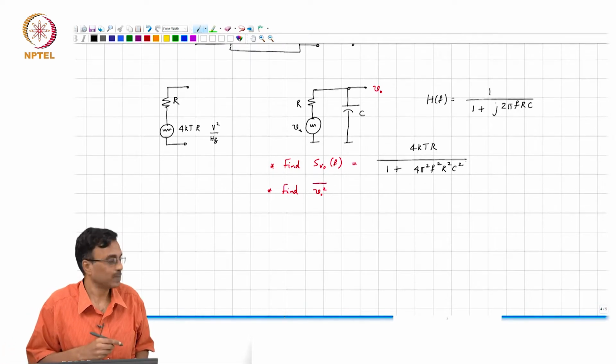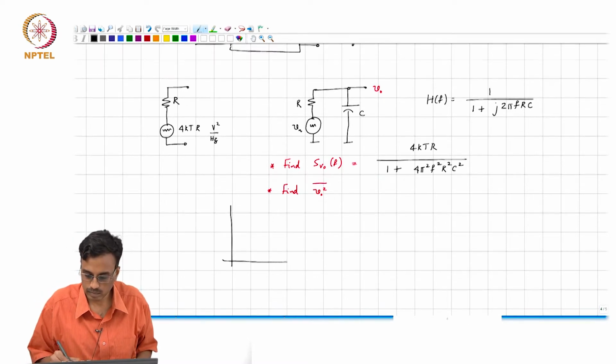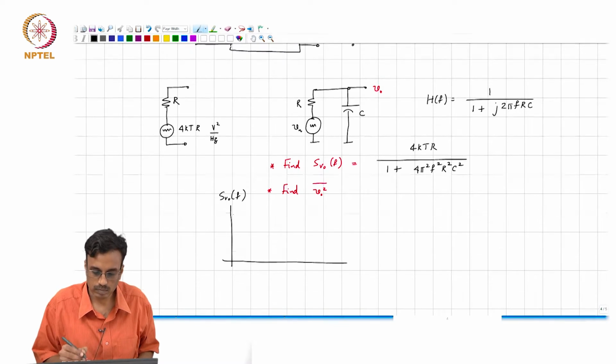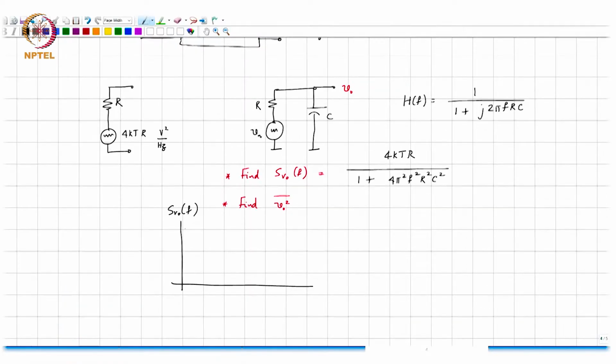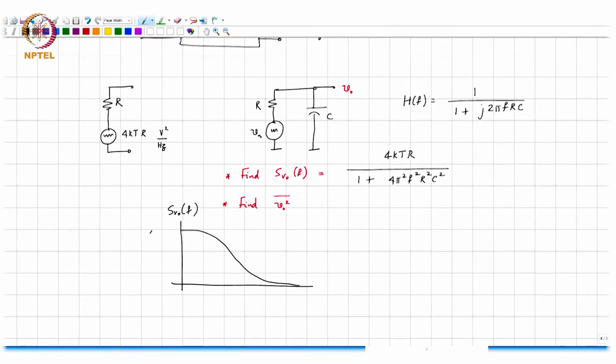What will the spectral density be at DC? Okay. At DC it will be 4 kT R, and why does that make intuitive sense?